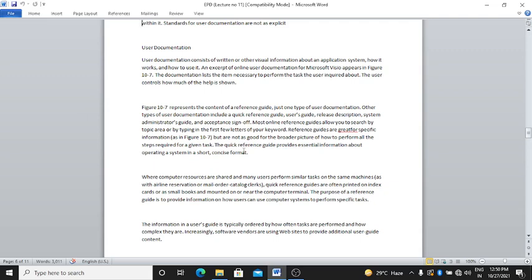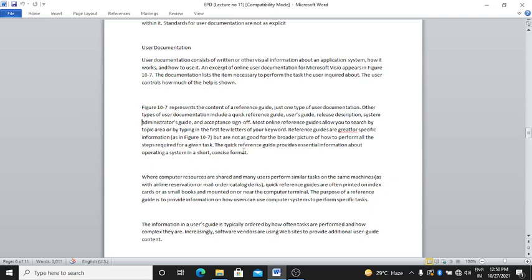The purpose of a user guide is to provide information on how users can use a computer system to perform specific tasks. The information in a user's guide is typically ordered by how often tasks are performed and how complex they are.